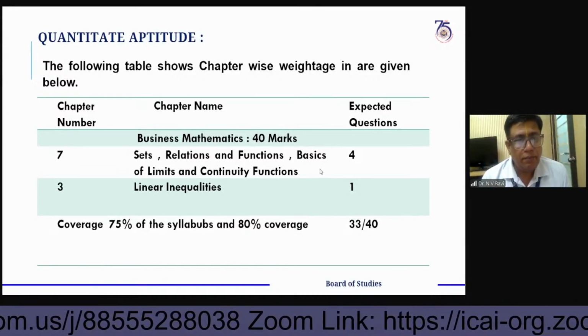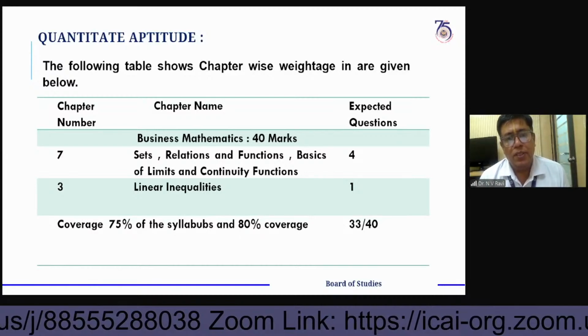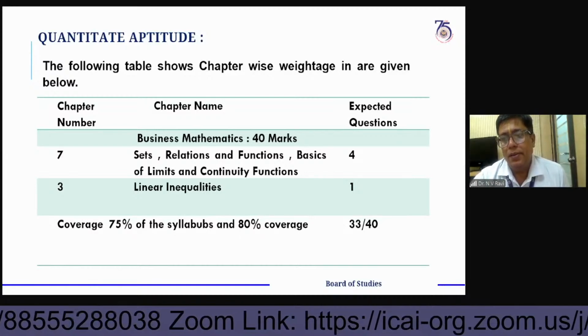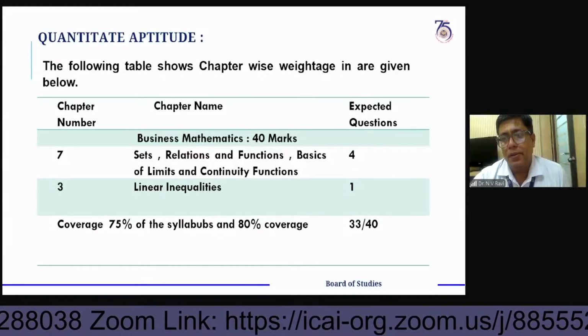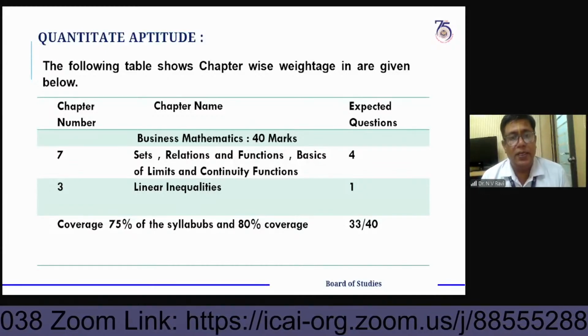What kind of questions are there on arithmetic progression and geometric progression?